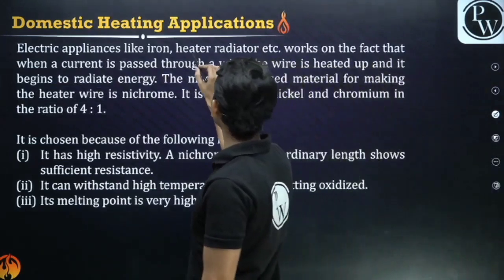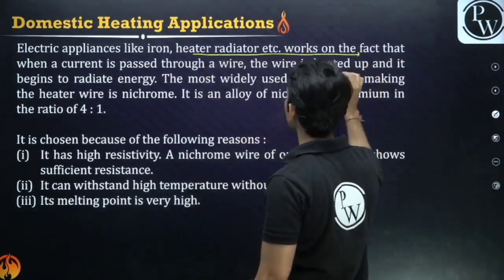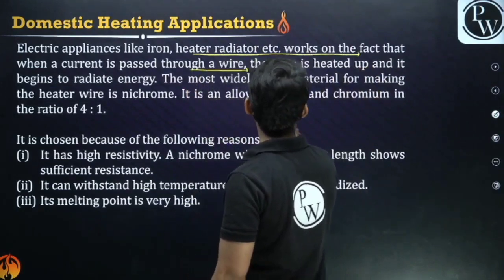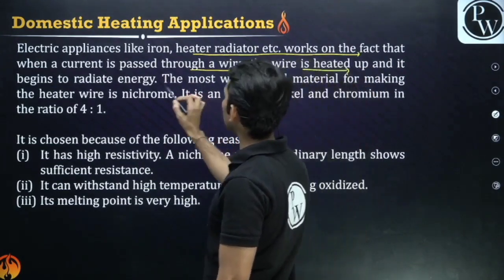Now what are the domestic heating appliances? Like I had told you, we have iron, heater, radiator. They work on the fact that when current is passed through a wire, the wire is heated and it will radiate some energy.